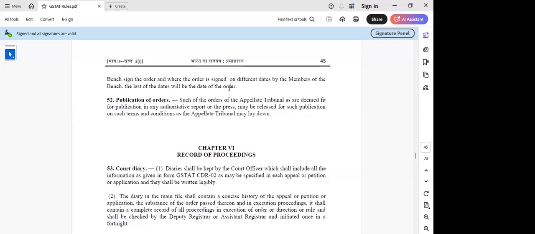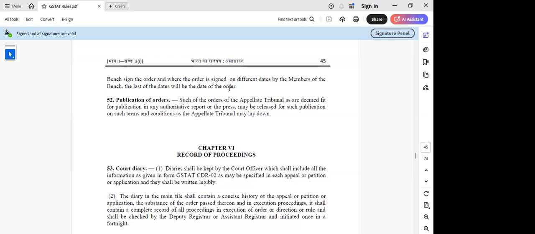Then publication of the orders: orders of the appellate tribunal as are deemed fit for publication in any authoritative report or the press may be released for such publication on such terms. We don't have such things for first appellate, sir. This is only given to the tribunal. It will really help.